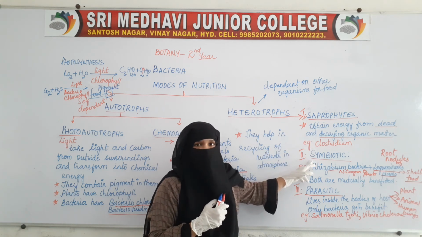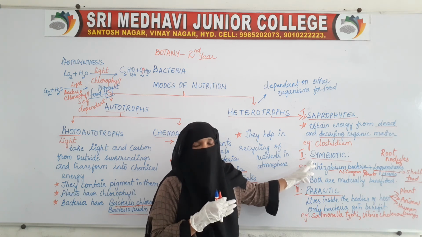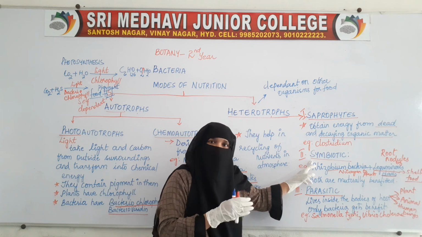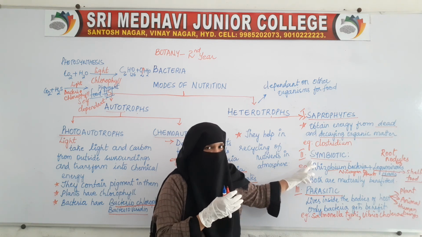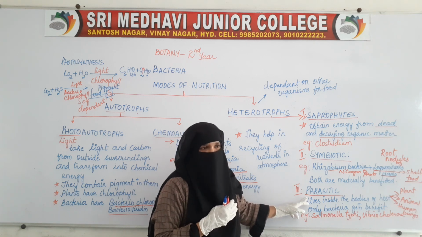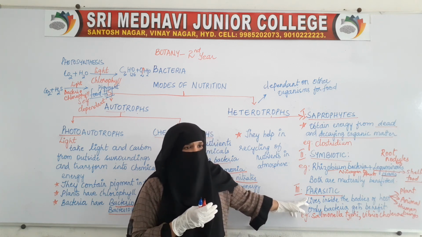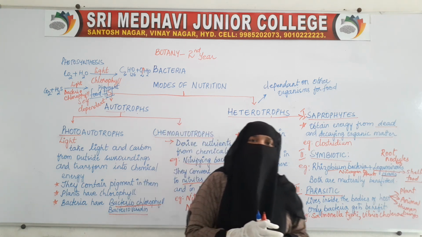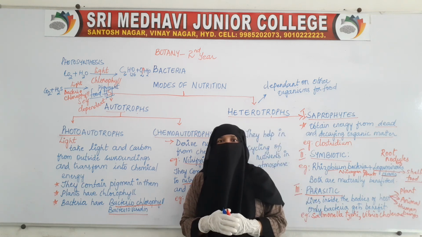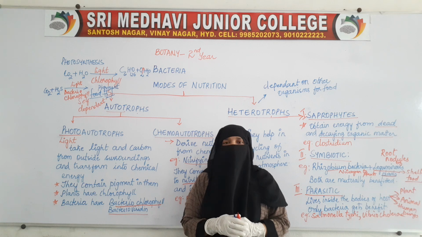In symbiotic association, the bacteria are in association with another organism and derive their nutrients from that organism. And parasites live inside the bodies of the host cell, derive the nutrients from the host cell and cause diseases. So these are the various modes by which bacteria obtain their nutrients.